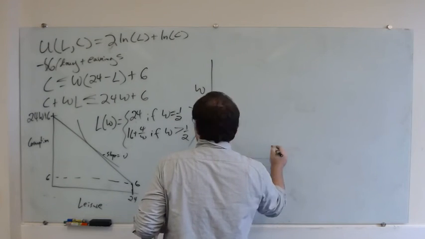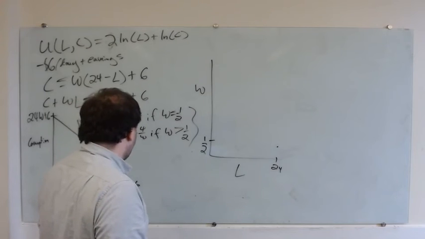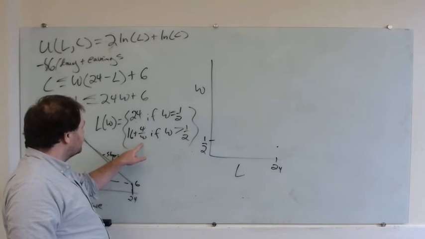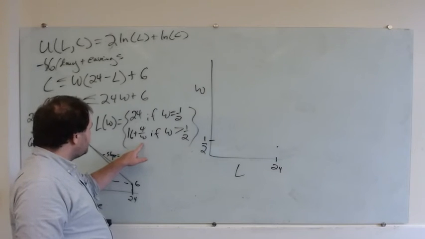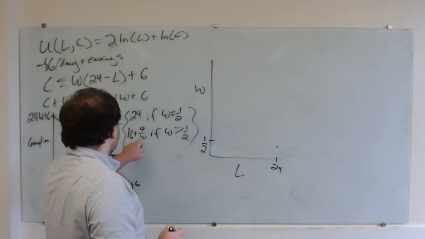Right, and then it's going to be 16 plus 4 over W if W is greater than 1/2. Right, so at a wage of 1/2, that's going to be 16 plus 8 is 24.